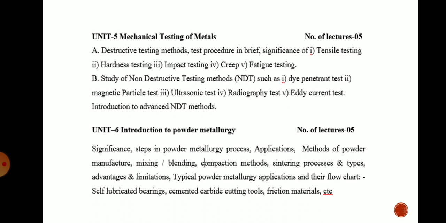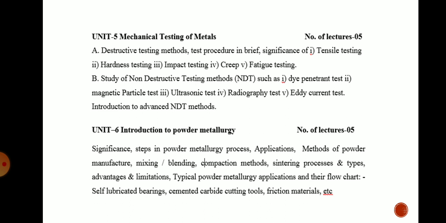The next chapter, the last chapter in this syllabus, is introduction to powder metallurgy. This is also a new research area where work is going on. We will study its significance and the steps in powder metallurgy as well as its applications. Many times in a component or an alloy, two metals cannot be intermixed at a low temperature. It requires a certain high temperature, or even at high temperature it is difficult to mix them thoroughly or homogeneously. In that case we use powder metallurgy, and it has a tremendous number of applications that we will see in this chapter.